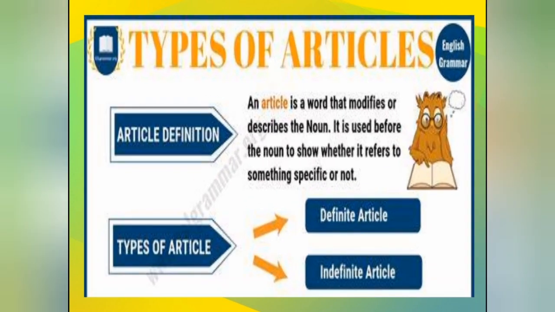Okay, now see, types of articles, as I told you, that is definite and indefinite. An article is a word that modifies or describes a noun, as I told you earlier. It is used before the noun to show whether it refers to something specific or not. As I told you, a pen, an umbrella, the Taj Mahal. So by these articles we came to know which one is more important, which one is very genuine, or a common one. Okay, two types, definite, "the", and indefinite, "a" and "an". So only two types we have, not three.